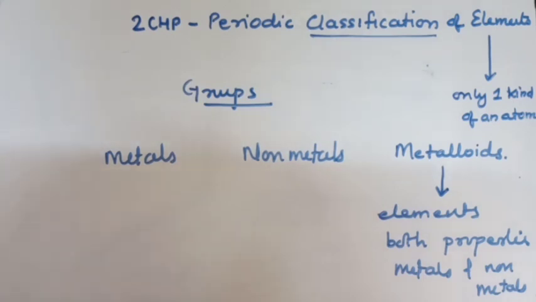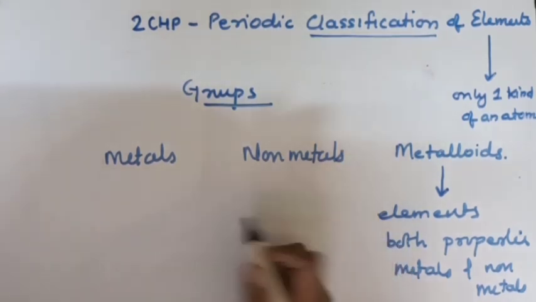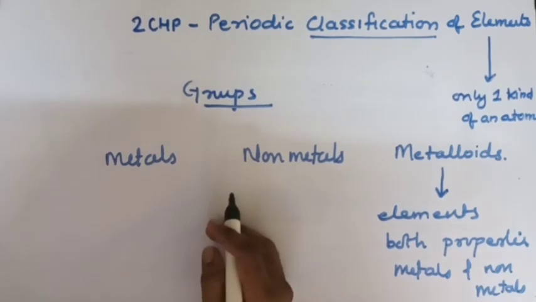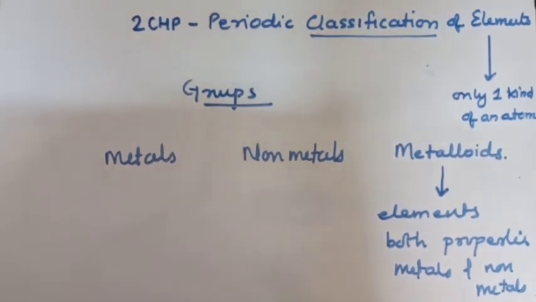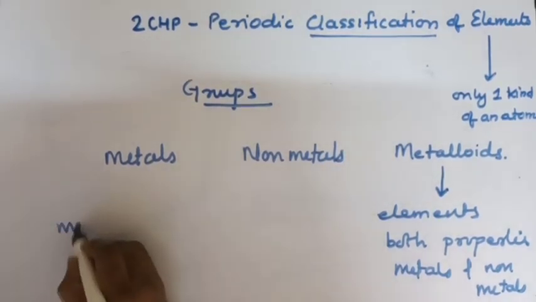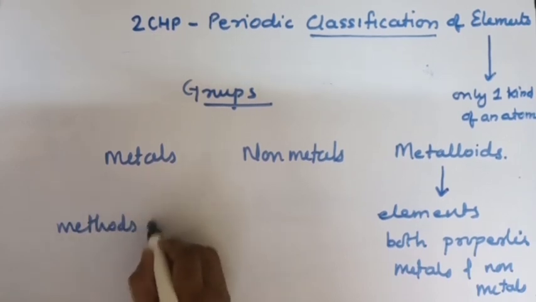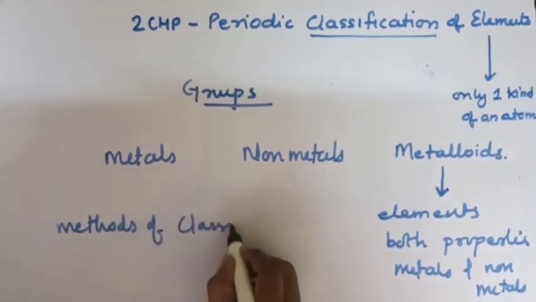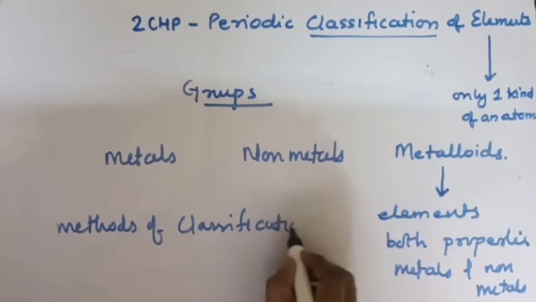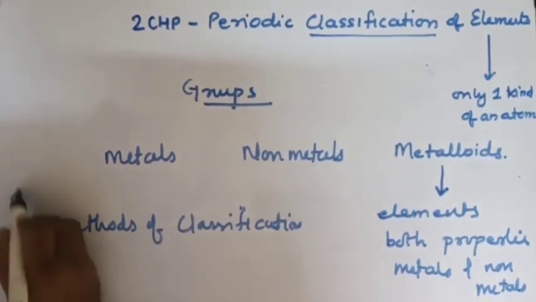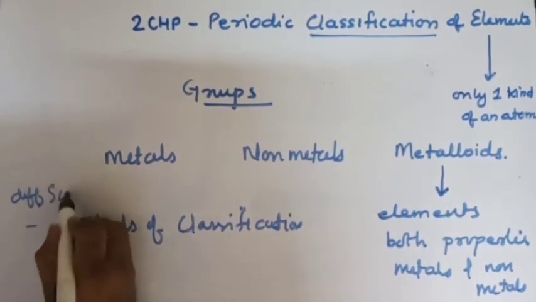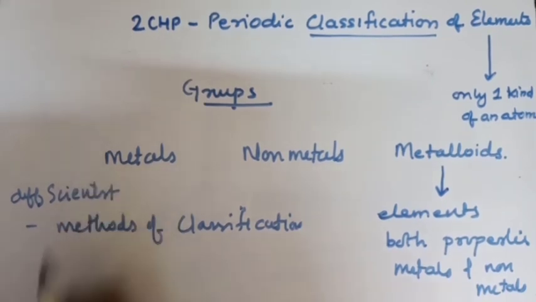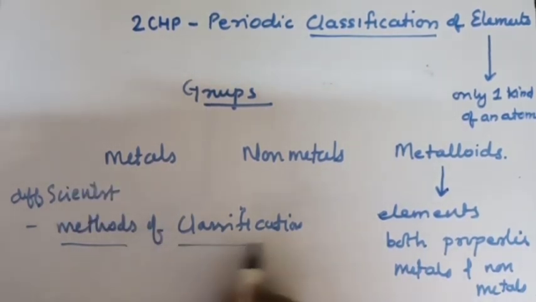But as the knowledge about the elements and their properties went on increasing, different scientists started to find different methods of classification.